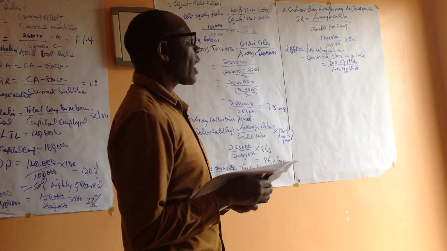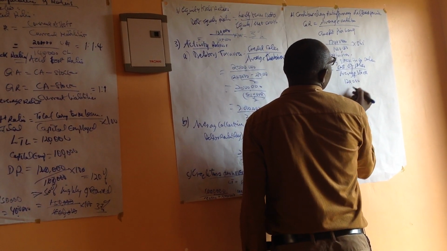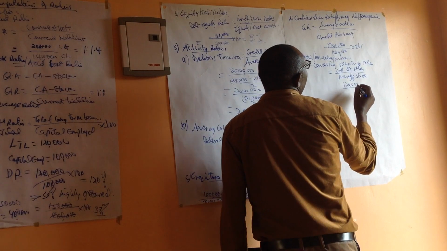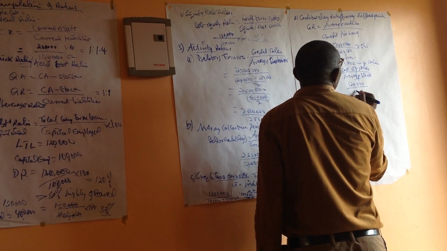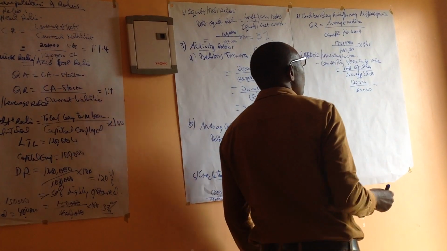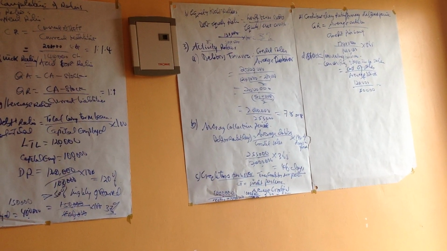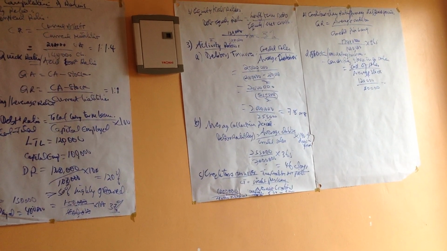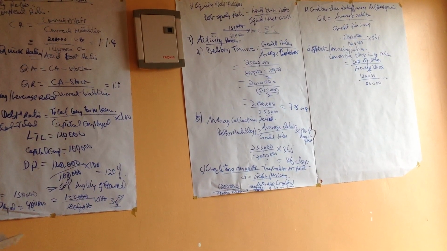For example, if our cost of sales is maybe 120,000 and our average stock is maybe 80,000, then our stock turnover will be 120,000 divided by 80,000. So that will give us 1.5.